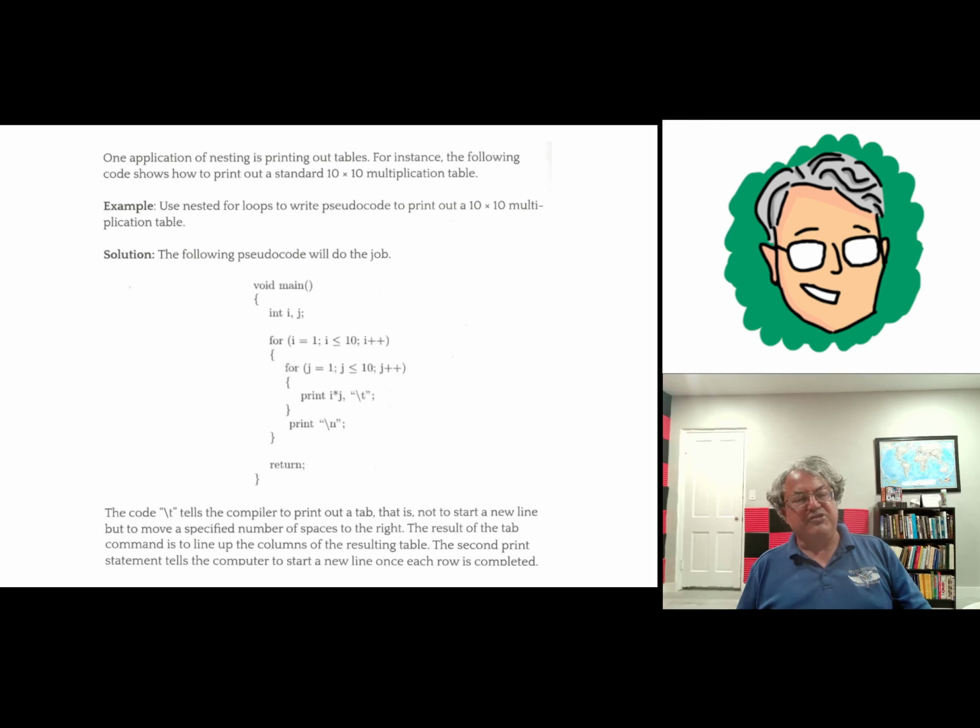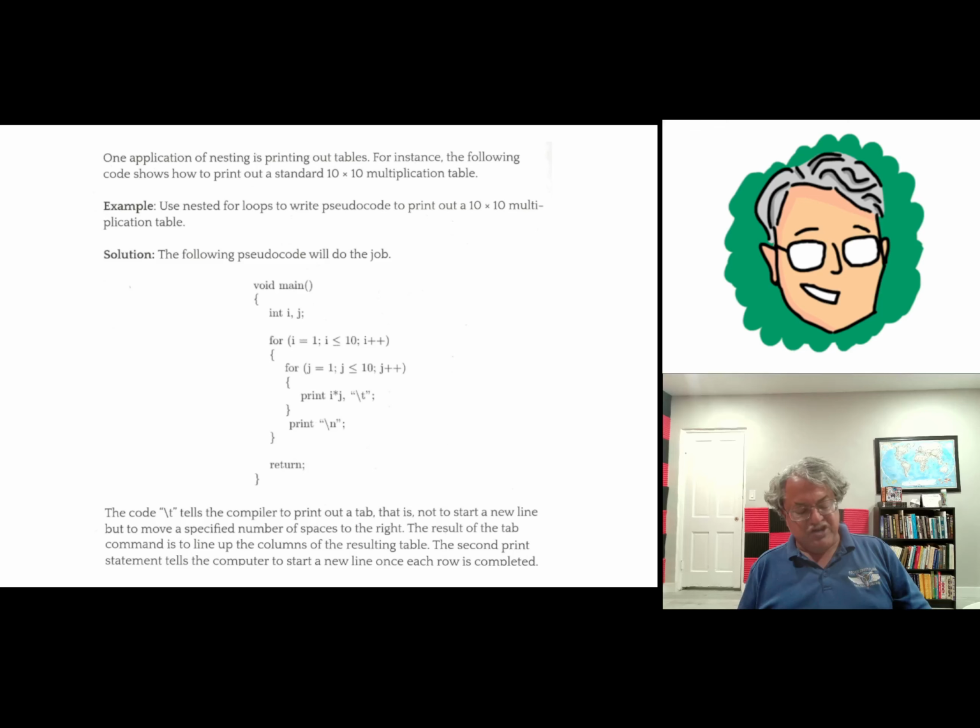So that's going to complete the first row of the multiplication table. It just has the numbers 1 through 10 in order. And now it's done with the inner for loop, and now it prints a new line. That's the only other thing in the outer for loop. So once it's done with the first row, it prints a new line. It means start the next row. So now it's going to come out of